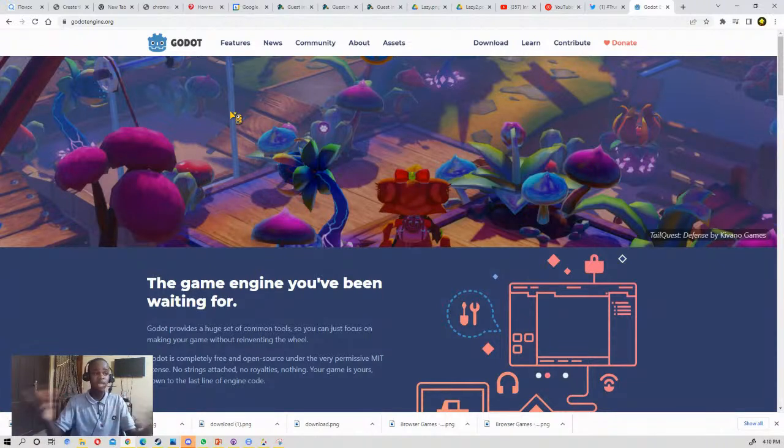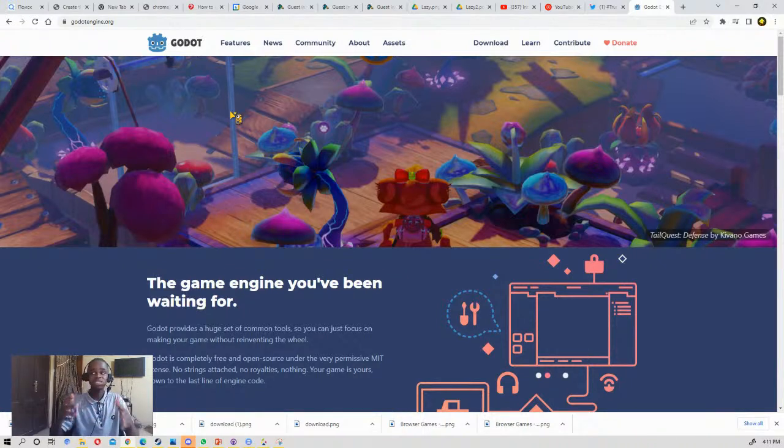There are many types of engines. We have Unity, we have Unreal, we have GDevelop. There are a lot of game engines. But what gives Godot an edge over them is, first, I would say the size. As we know, in my country Nigeria we don't really have much data. Data is very expensive, so getting a game engine at a low size is actually very great.